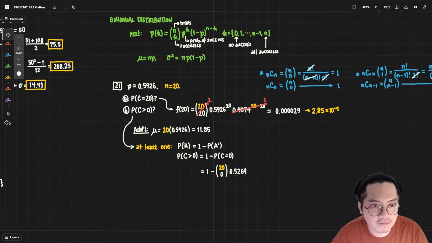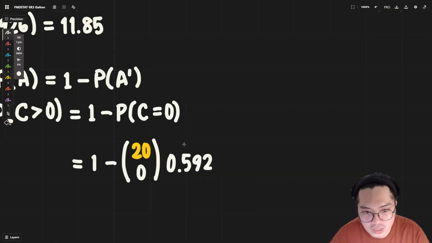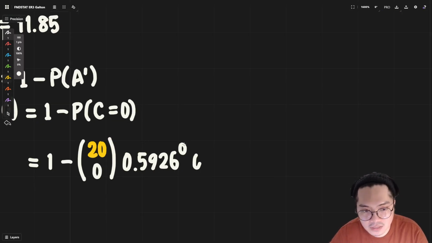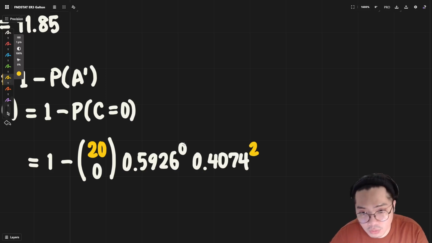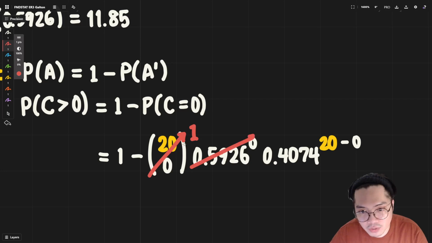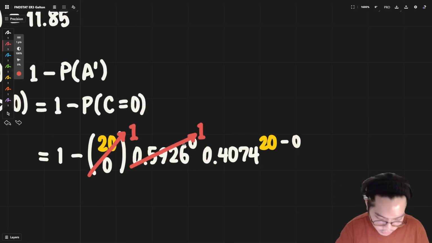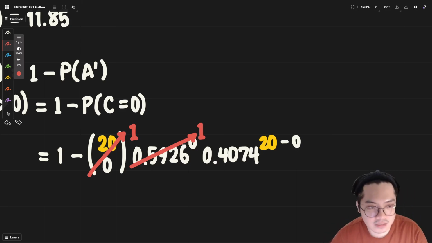0.5926 will pass. 0.4074 20 minus 0 will pass. Note that in this case, 20 choose 0 is just 1. Anything raised to 0 is just 1. So I will just put this value into my calculator. 1 minus 0.4074 raised to 20 will give me